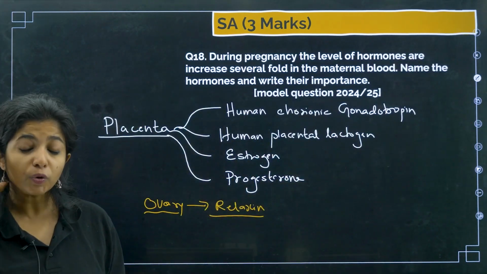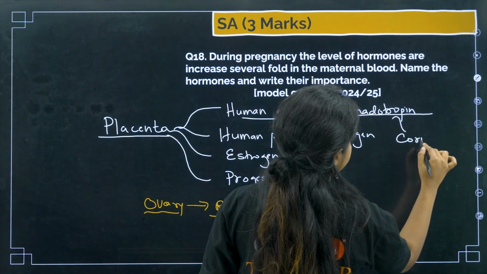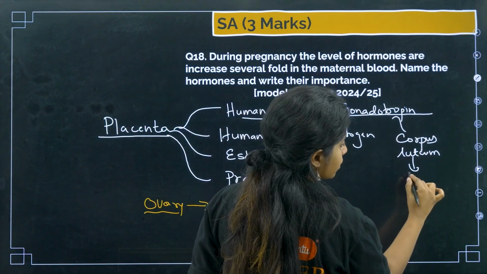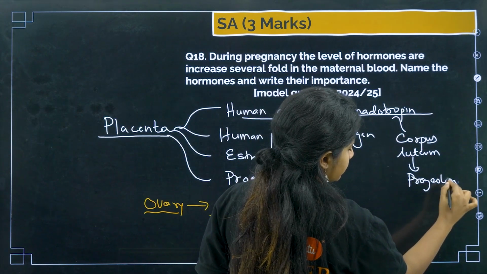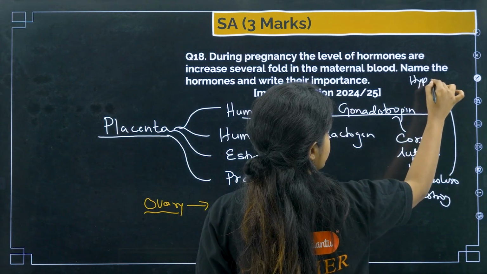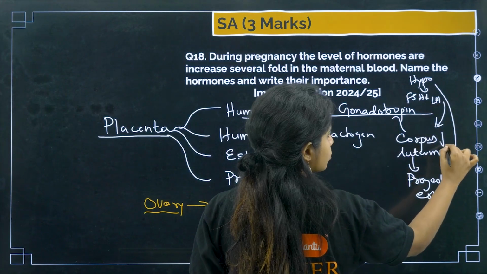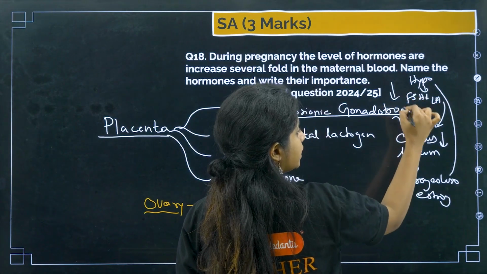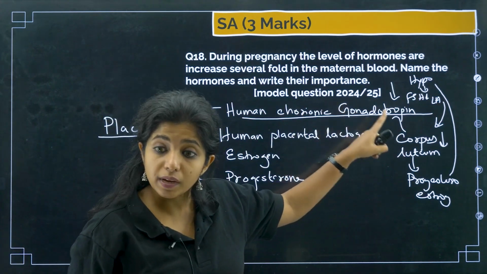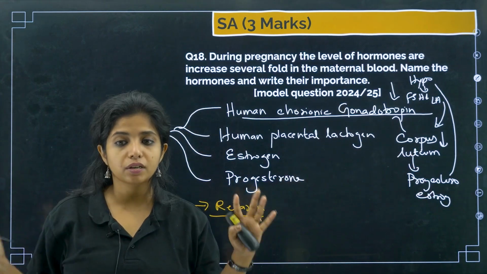The function of human chorionic gonadotrophin is to maintain corpus luteum. So, I told you corpus luteum is the one that releases progesterone and estrogen, and progesterone says to hypothalamus to stop its secretion, which is why FSH and LH go down, which is why corpus luteum also goes down. But if there is someone else to maintain the corpus luteum, it would be really good. So what do we have? We have human chorionic gonadotrophin, which maintains the corpus luteum, which will now make sure that the placenta, the endometrial lining, everything is still there.